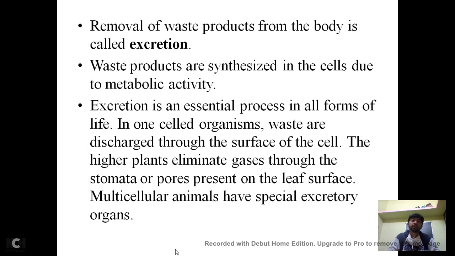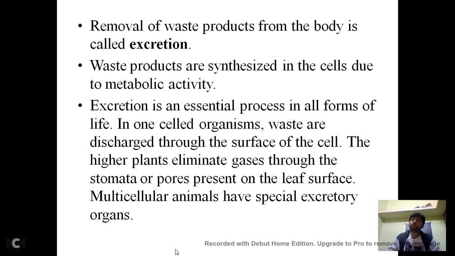Let us see, in a single-celled organism, waste is discharged through the surface of the cell. Single-celled organisms don't have all the mechanisms that a multicellular, highly organized body has, right?